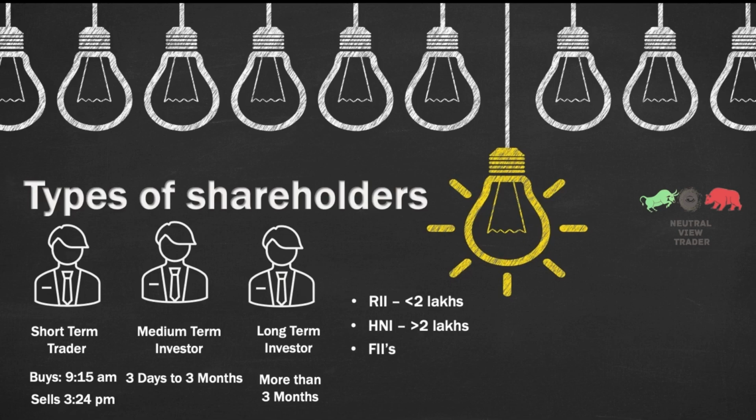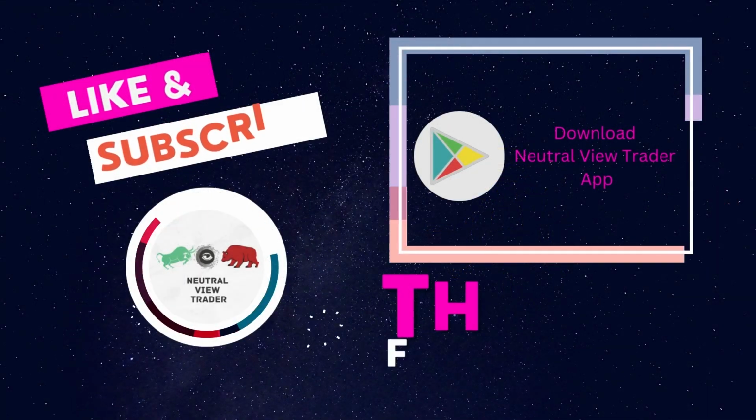The third one is FIIs. FIIs are those who buy shares from a foreign country. These are foreign institutionals who buy the shares of Indian market companies. The fourth one being DIIs. DIIs are LIC and other such companies, domestic institutional investors who invest in companies from India, within India. Another kind is the government, which is also an investor in some of the companies.